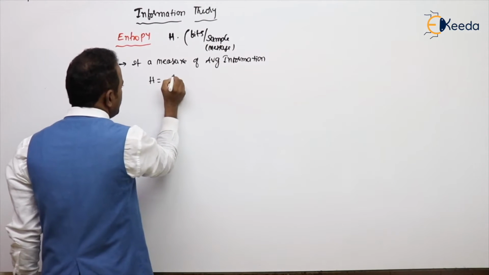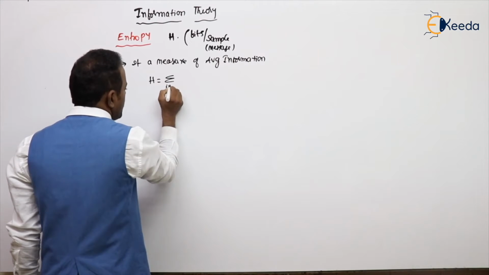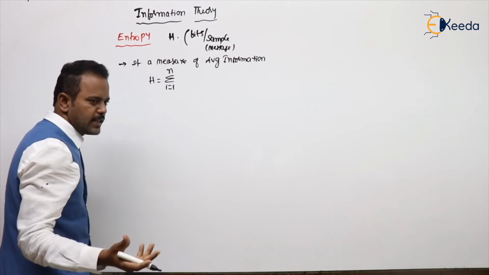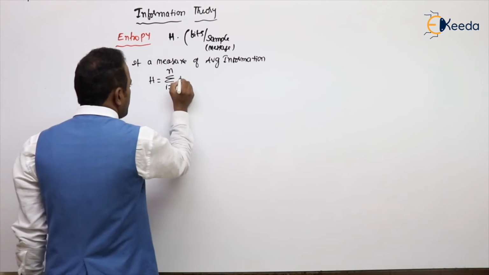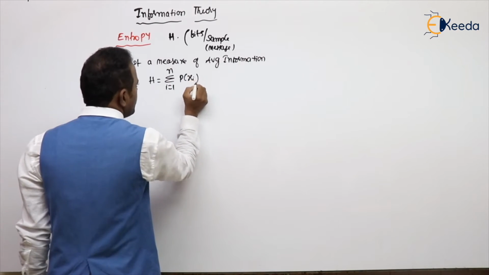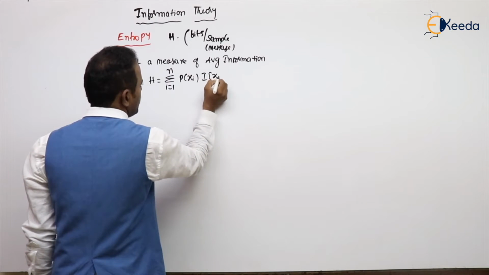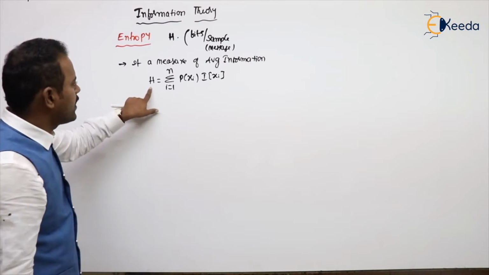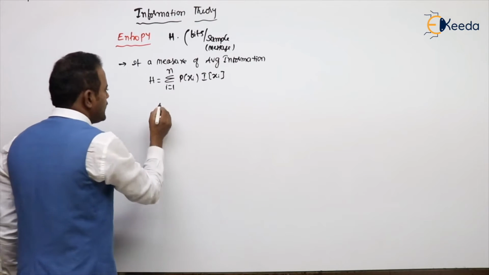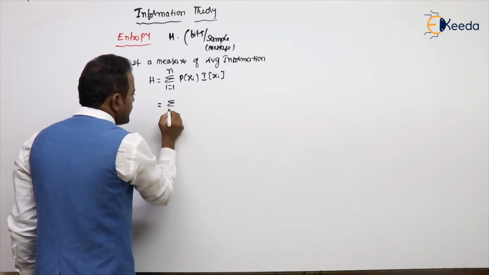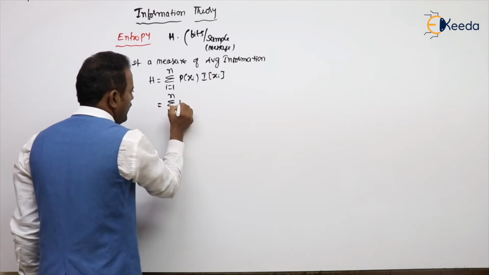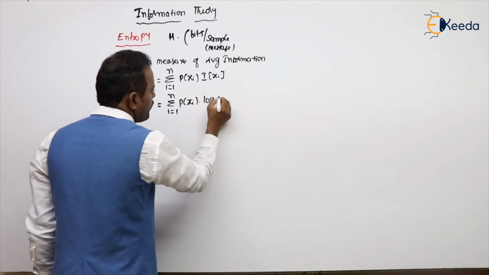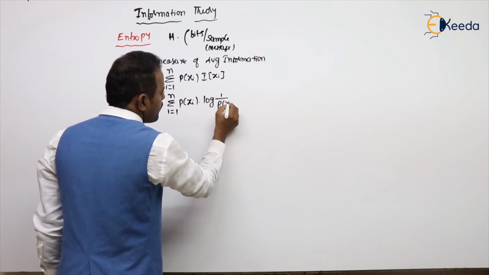H equal to summation i equal to 1 to n. The meaning is there are n messages or n events. Probability into its information, itself is called entropy. That is summation i equal to 1 to n P of xi into log of 1 by P of xi.